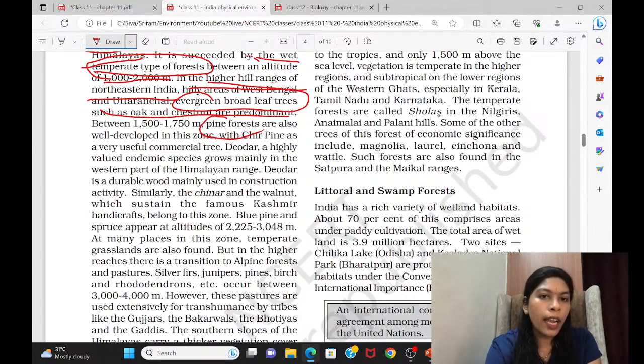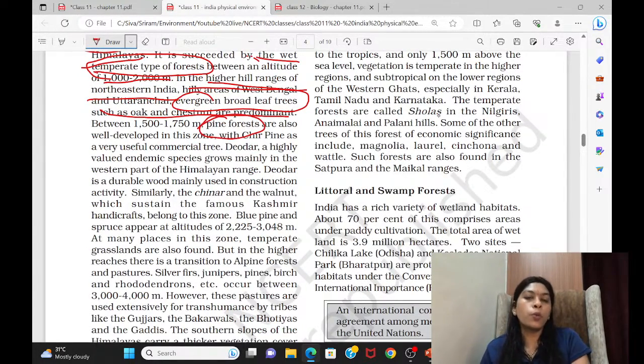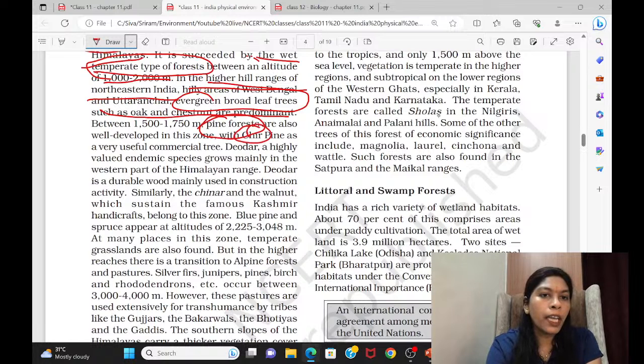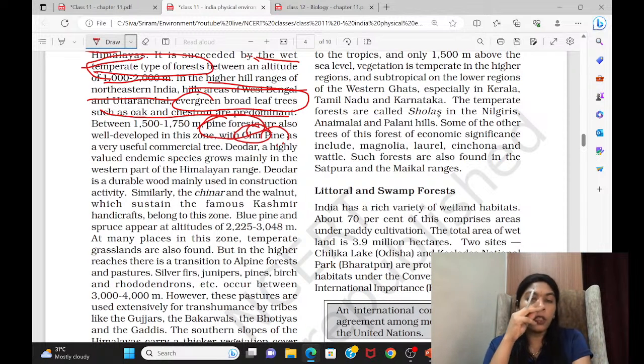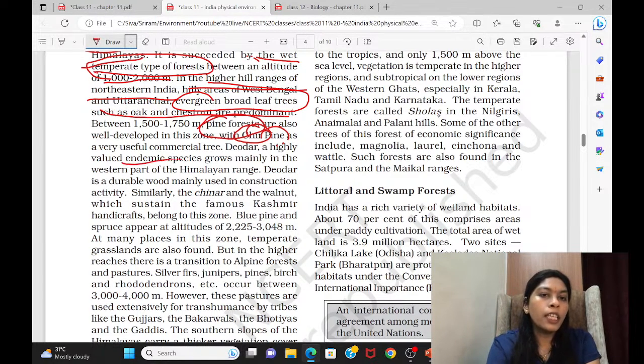This is another small category of forest, like how we talked about the semi-evergreen forest. Pine forest is a unique character of the Himalayas. Somewhere around 1,500 to 1,750 meters, you'll find these forests. There you will find chir pine, these types of trees, and the devdar. They call this locally devdar. Properly, its name is deodar. So these are endemic species which will be growing only there.